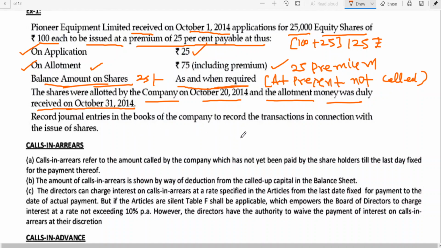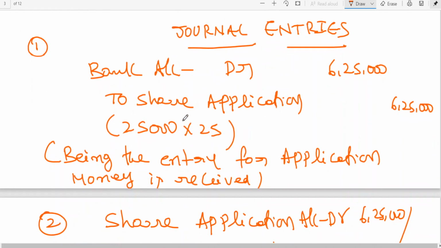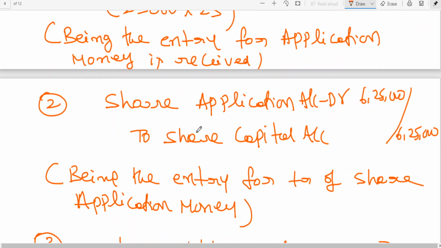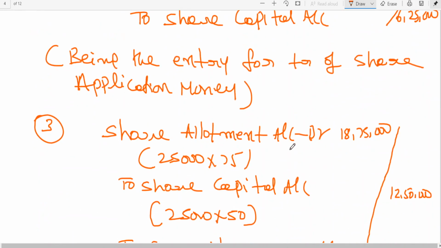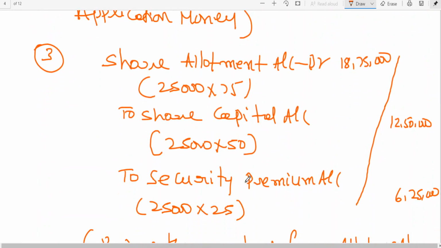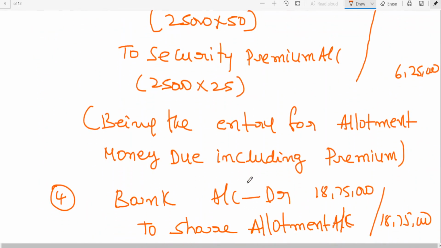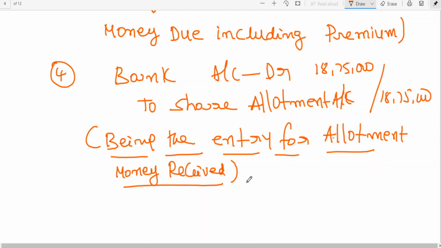Record journal entries in the books of company to record the transaction in connection with the issue of shares. Repeat once again. First entry you all are aware: bank to share application. Second entry, share application, share capital transfer entry. Third entry, allotment money due including premium, and premium has been separated. Fourth entry, bank account debtor to share allotment, being the entry for allotment money received.